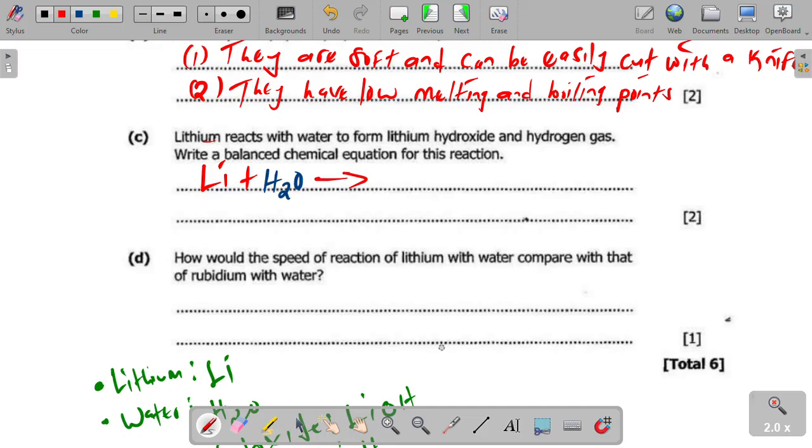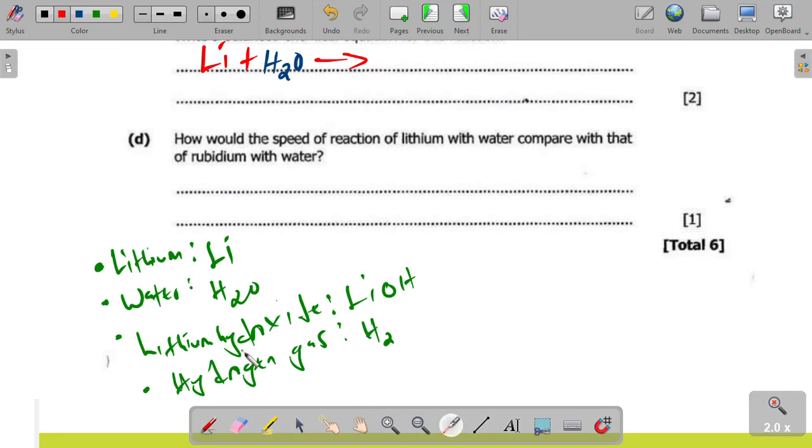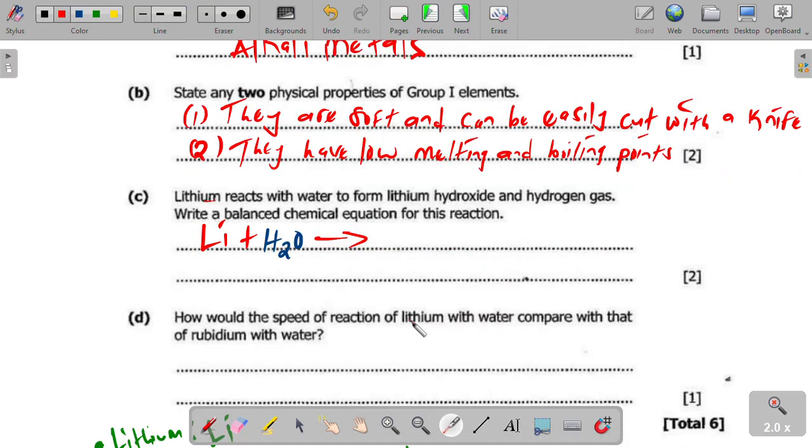Lithium hydroxide will be formed, and the gas will also be part of the product, H2. We have written the symbol LiOH plus the gas, hydrogen gas, H2. This is not balanced. We are now balancing it.